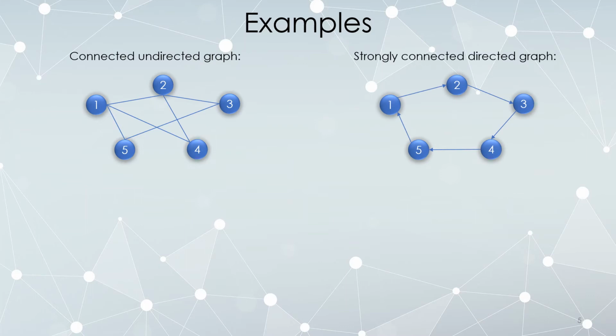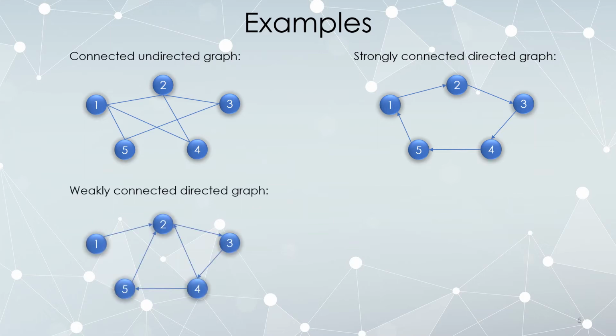Here is a strongly connected directed graph. So it's directed, all of the edges have a direction, and I claim it's strongly connected. Can I get from vertex 5 to vertex 2? Yes, by doing this walk right there. Can I get from vertex 2 to vertex 5? Yes, by going around like that. Okay. So any pair of vertices you pick, 2 to 4 or 4 to 2, I can do both directions of that walk. I can get from vertex A to vertex B or vertex B to vertex A while still respecting the directions of the arrows. That's strongly connected.